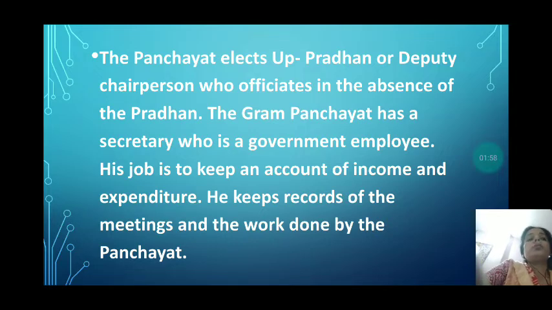Now some more things about the Gram Panchayat. The panchayat elects the Up-Pradhan or deputy chairperson also. The Up-Pradhan or deputy chairperson works in the absence of the Pradhan. The Gram Panchayat has a secretary who is a government employee. The work of the secretary is to keep an account of income and expenditure. Also he keeps the records of the meetings and the work done by the panchayat.